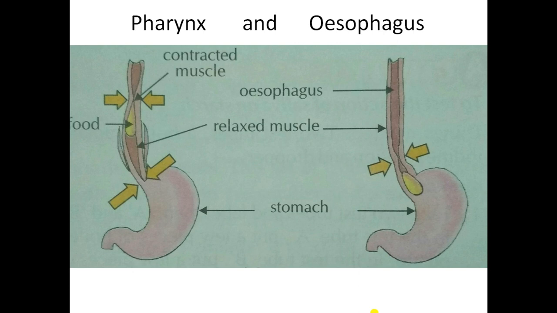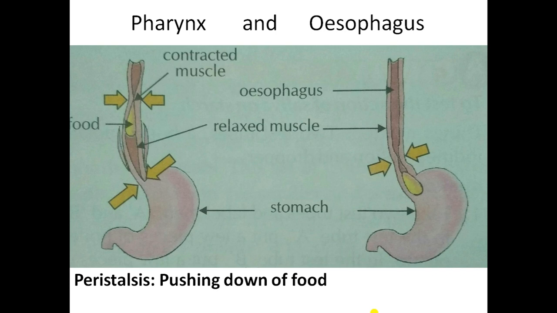This type of wave-like action is called contraction and relaxation or expansion. So the pushing down of food by contracting and expanding the muscles of the esophagus, this special type of wave-like action done by the wall of the esophagus, is called peristalsis movement.